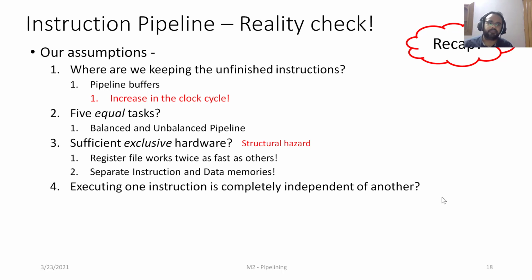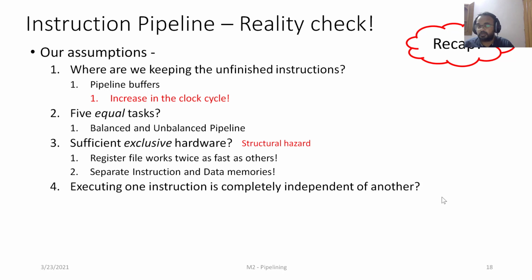Now moving on, the fourth assumption we made was that executing one instruction is completely independent of another instruction. Like I mentioned in the previous lecture, this will not be a big issue in car manufacturing, because if we are building the 10th car, how is it related to the ninth car and 11th car, right? So all of them can be made without much interaction among the different stages of the car building.